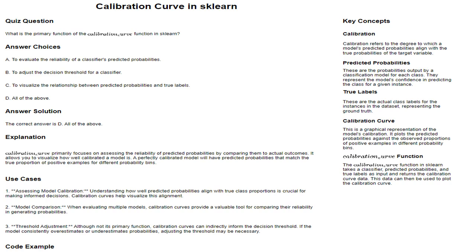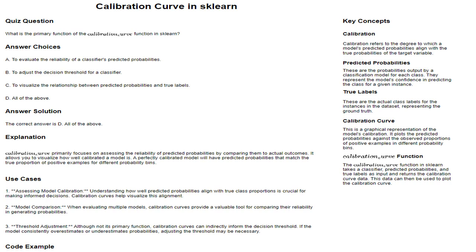D. All of the above. The correct answer is D. All of the above. True. D. All of the above. Calibration refers to the degree to which a model's predicted probabilities align with the true probabilities of the target variable.